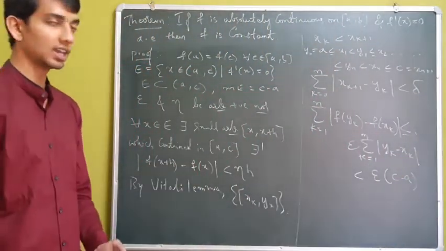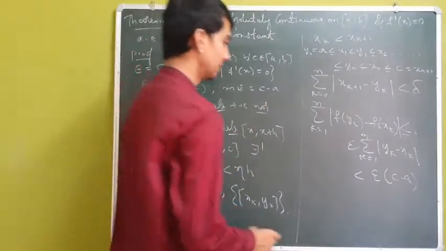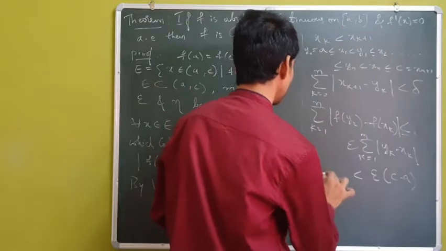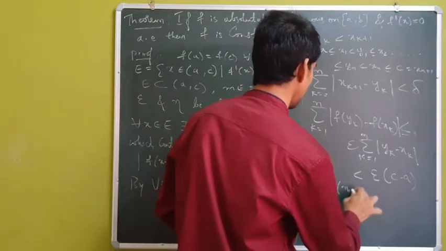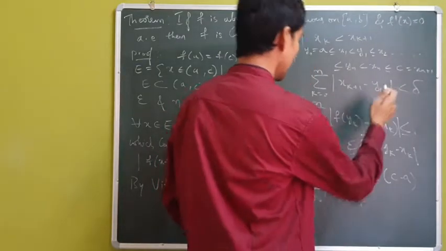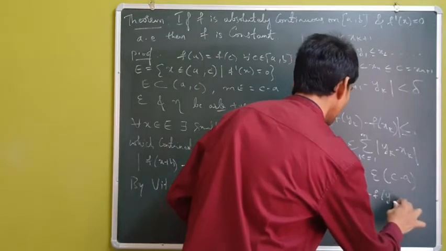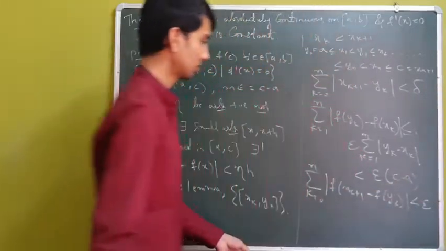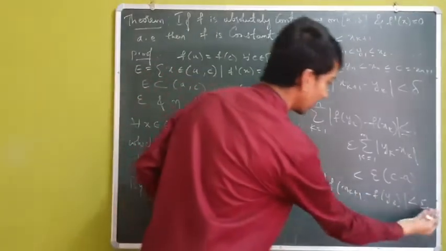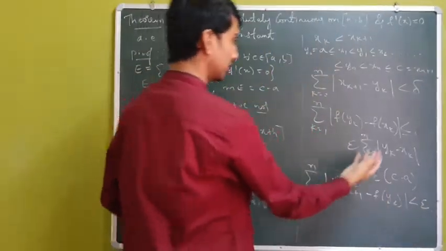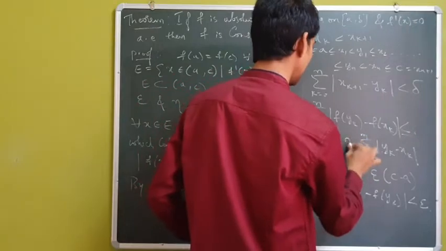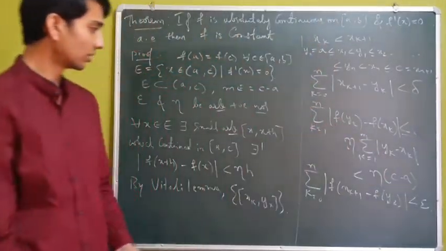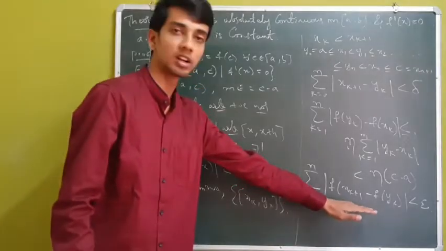Now by the definition of absolute continuity of f, I have the summation for k from 1 to n of f of xk plus 1 minus f of yk to be less than epsilon. So as I took epsilon here, I can replace it by the arbitrary eta here now, just to differentiate that. So I have this by absolute continuity of f.